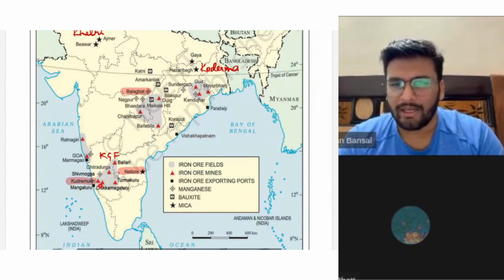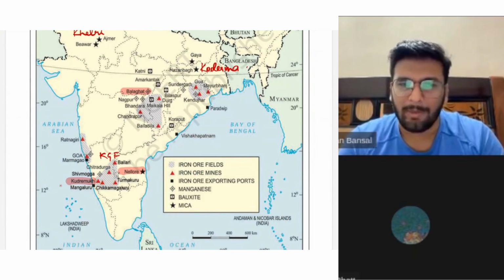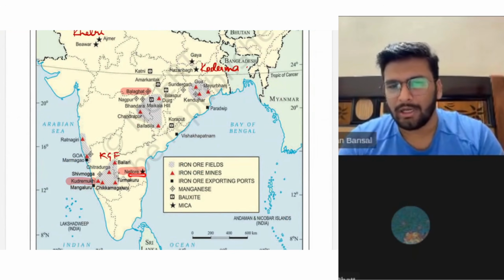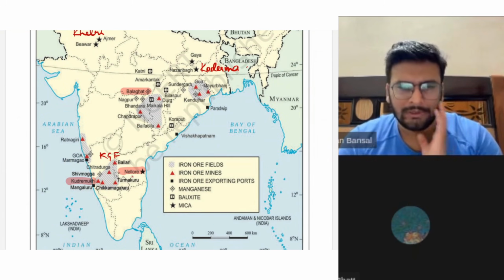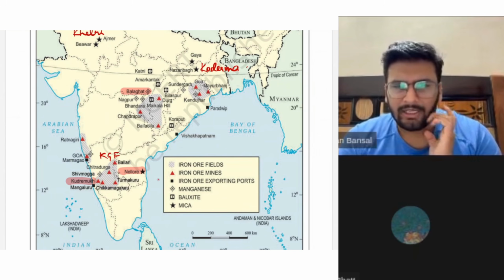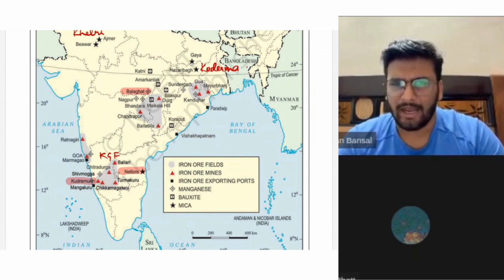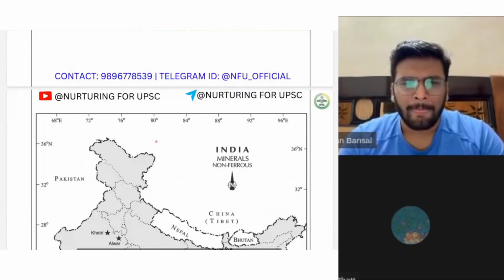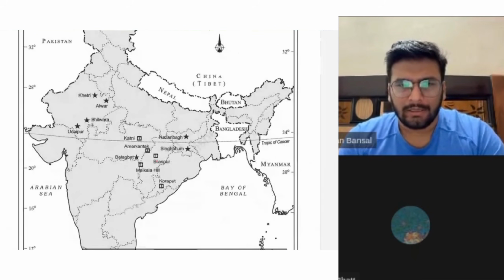Kudremukh is important for iron. Okay. We export iron to Japan from here. Nellore is important for... I'm forgetting Nellore, I guess. Bauxite or manganese is important. Okay, so remember these. At least read these names once. Okay. Similarly, it is the same.